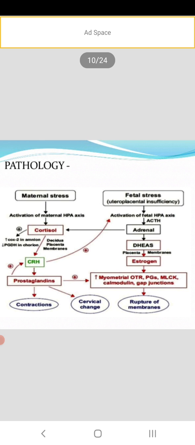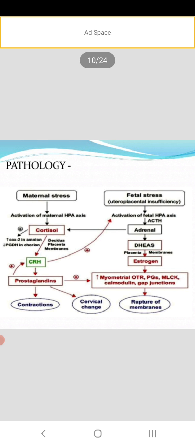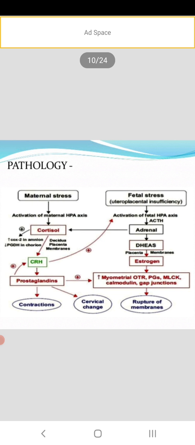That is threefold. The hormone will be released, then the steroids, glucocorticosteroids, will increase. In that condition, the mother is getting more stressed during this time, and if the mother is getting more stress, more hormones will be produced, and these cortisol hormones will be produced due to the activation of the hypothalamic pituitary axis.